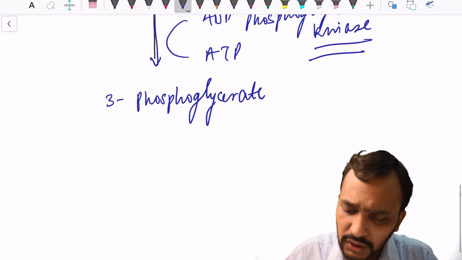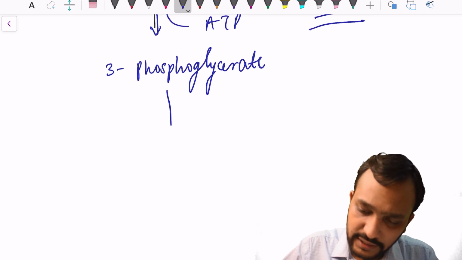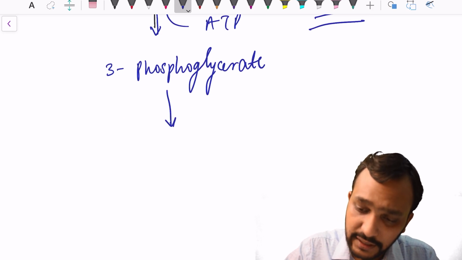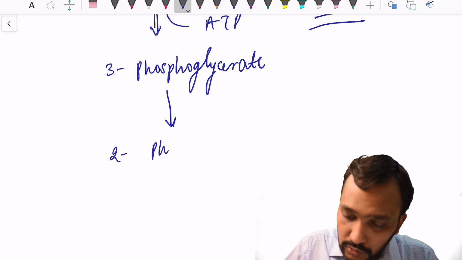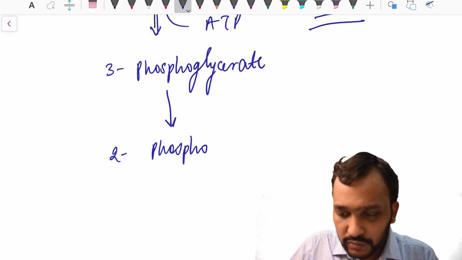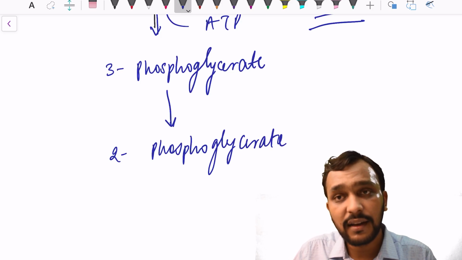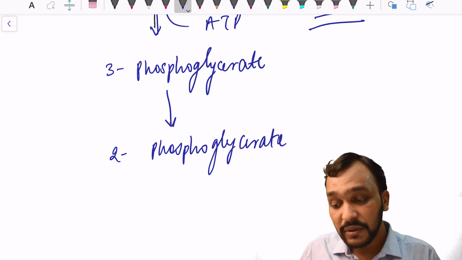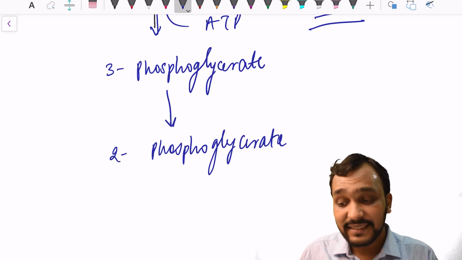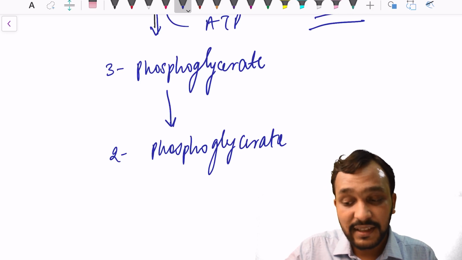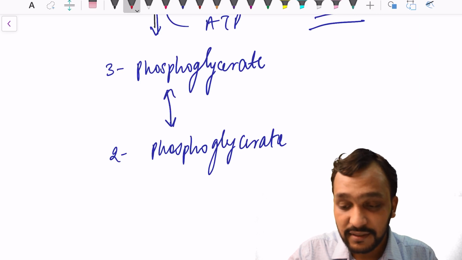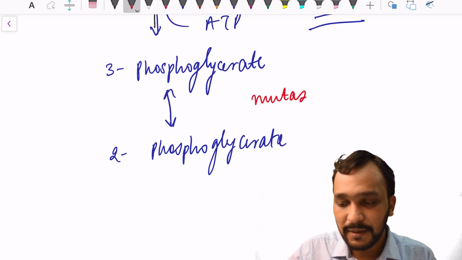Okay, so this 3 phosphoglycerate will be converted into 2 phosphoglycerate. So these two molecules look similar to us, and the enzyme for this process will be a mutase.